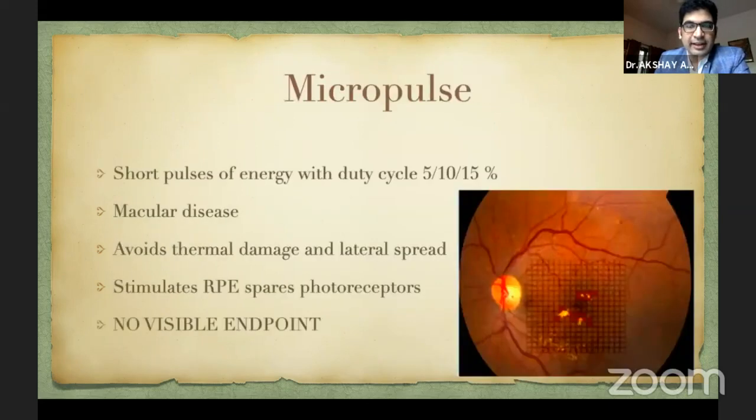I'll just mention the next two. One is micropulse. These are the only lasers which you can give at the macula. So the rest of the lasers, you usually avoid the macular area, but this laser you can paint over the macula, because these are short pulses of energy with only a duty cycle of 5, 10 to 15%, the details of which Dr. Piyush Kohli will explain later. And these avoid thermal damage and lateral spread. They spare the photoreceptors.